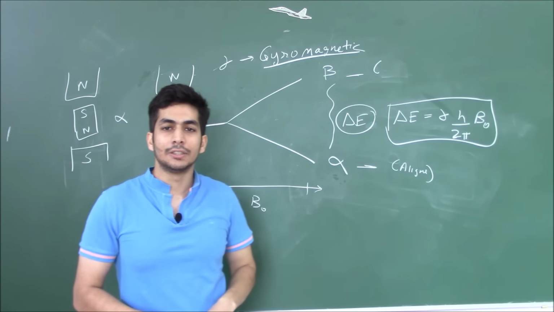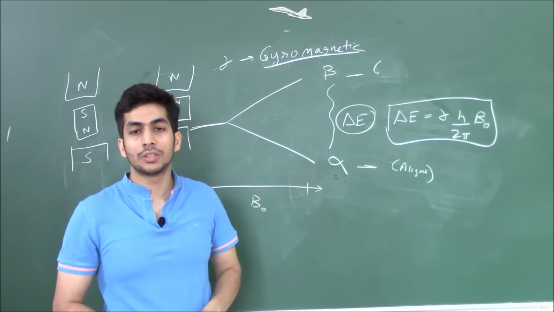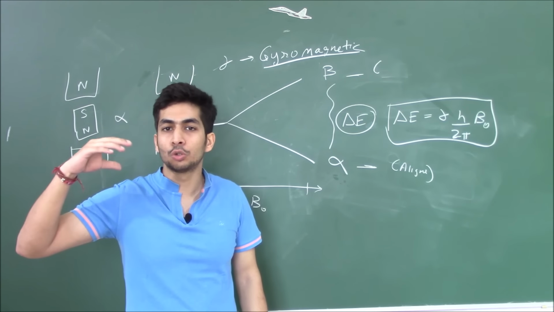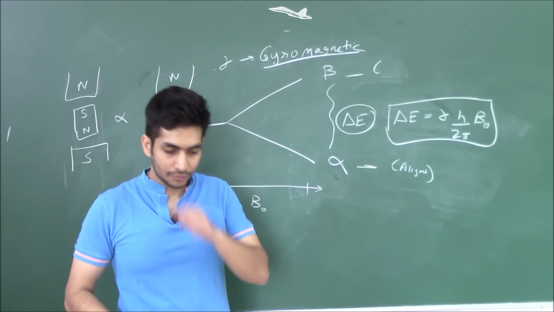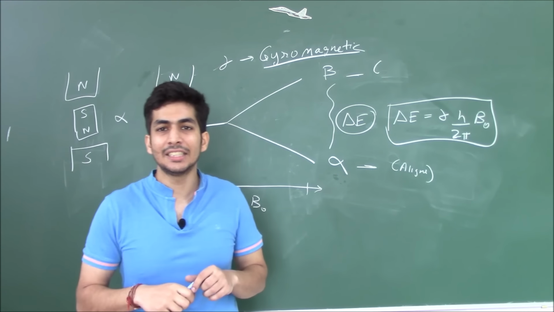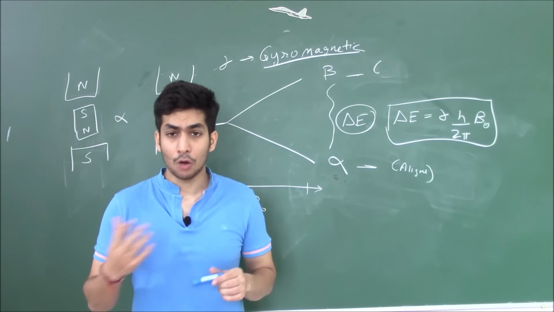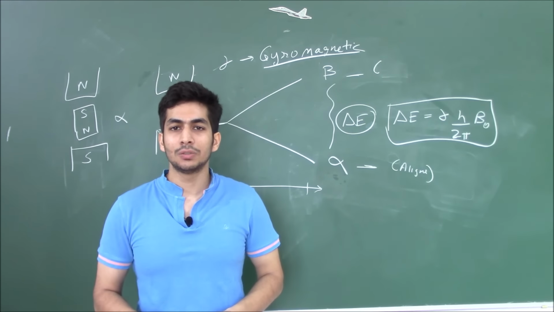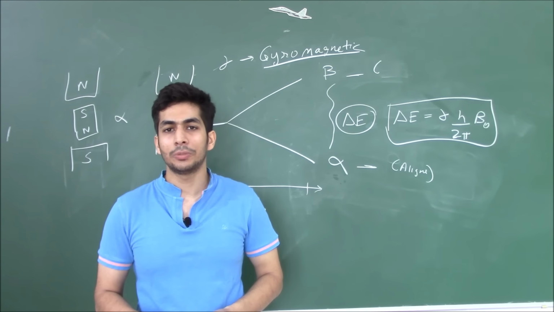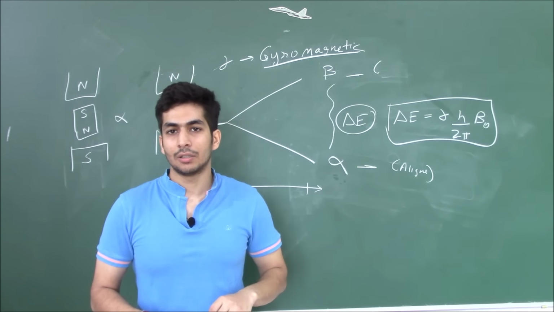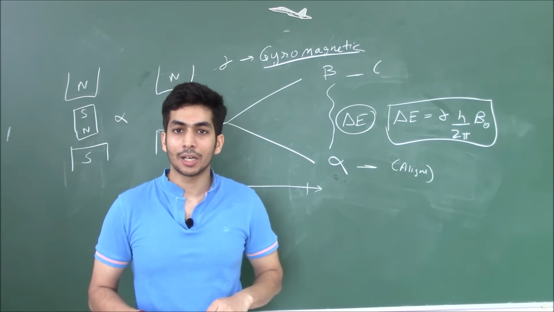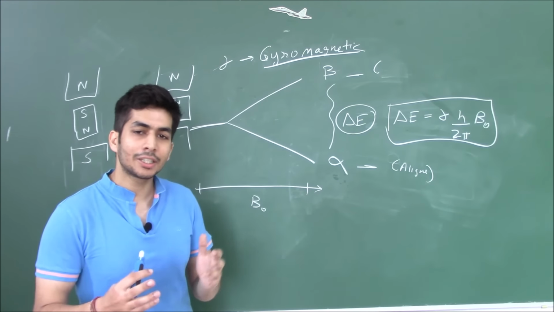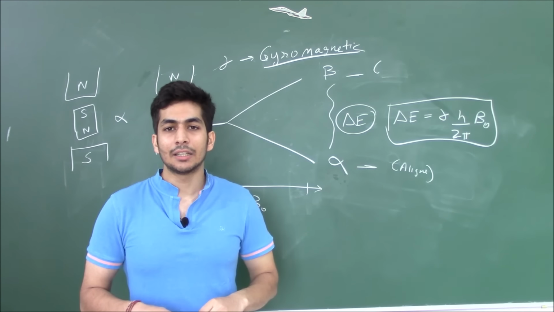That's why, as you might have seen, earlier in the 1960s and 1970s we used to use a 60 megahertz NMR instrument, right? But nowadays we use close to 400. In common labs, in your common universities, you will see a 400 megahertz NMR spectrometer, but in very high-end laboratories you will see an 800 megahertz NMR spectrometer as well. In fact, 1000 also, 1200 also, right? So the greater this frequency, the better the NMR.